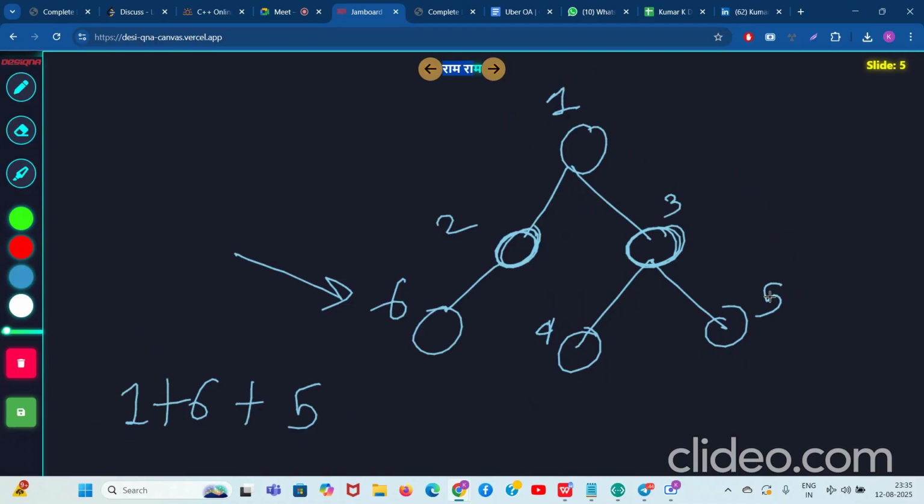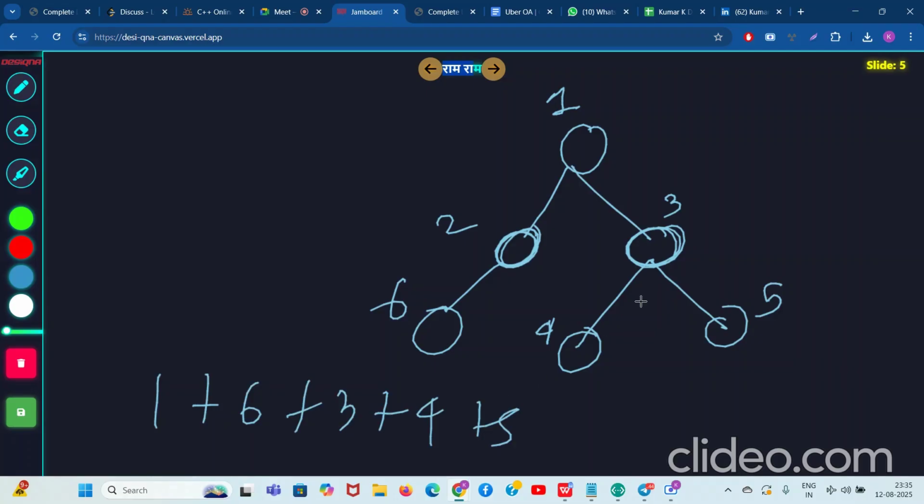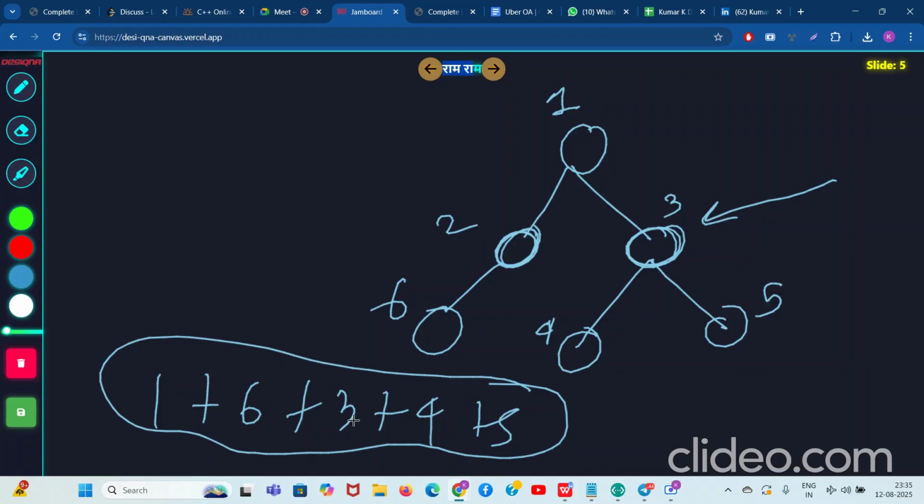Another possible answer I am trying to think in front of you. You can also think. 1 plus 6 plus 5. Can we not take 1 plus 6 plus 3 plus 4 plus 5? No, we cannot take, because when we select 3, yes, we can take, right? Yeah. 1 plus 6 plus 3 plus 4 plus 5 is the best answer. This is what my mind is saying. Because when you select 3, the condition below 3 is getting satisfied. Everything is going great. Everything is going nice. That's what I'm thinking.